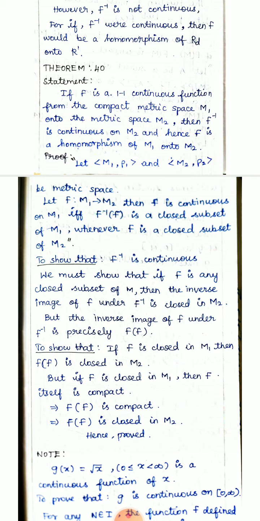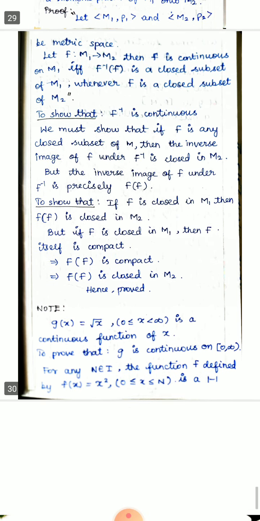Now we have to show that f inverse is continuous on M2. So we have to show that if F is any closed subset of M1, then the inverse image of F under f inverse is closed in M2. The inverse image of F under f inverse is precisely f of F. Now F is closed in M1, which means F itself is compact, because a closed subset of a compact space is compact. So f of F is also compact, and therefore it is closed in M2. Hence the theorem is proved.